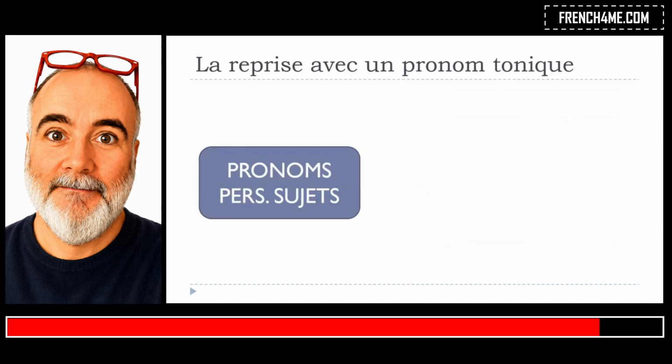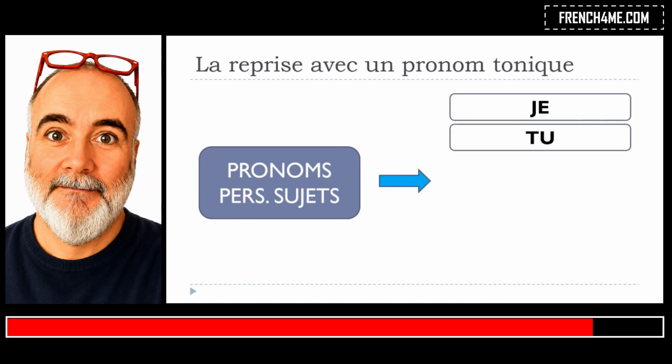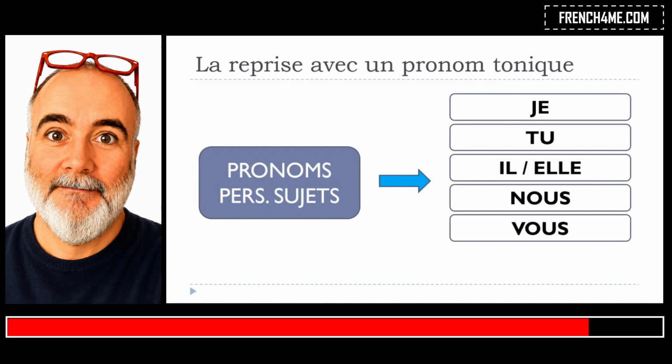Okay, for this purpose we've got les pronoms personnels sujets. Okay, so les pronoms personnels sujets are je, tu, il masculin, elle féminin, nous, vous, and then ils masculin, elles féminin. Okay, so basically in English it will be like I, you, etc. Okay, and in that case you use them as subjects, so basically you will combine them with verbs. Okay, so je, tu, il, elle, nous, vous, ils, elles au pluriel.